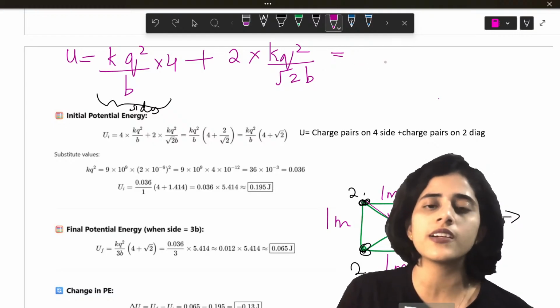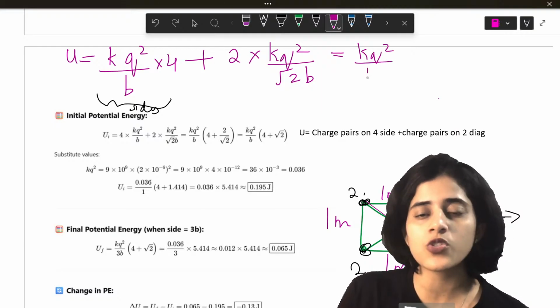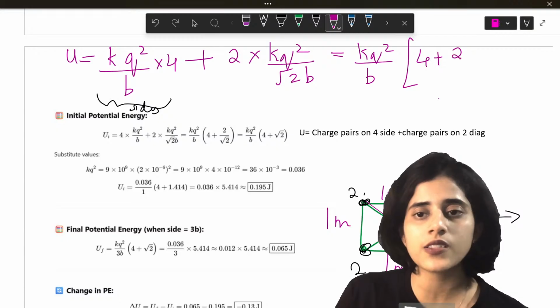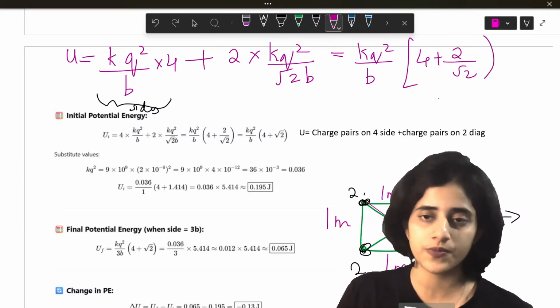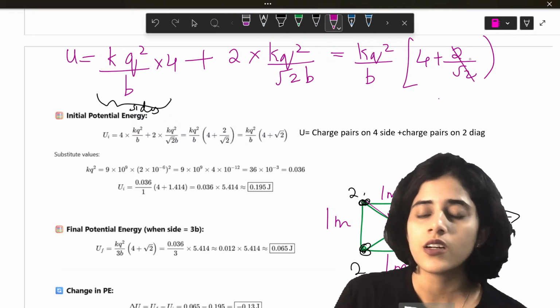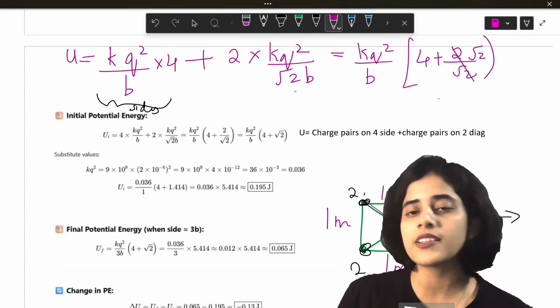So what is common here? KQ square by B is common. So KQ square by B comes out. So what remains? 4 plus 2 divided by root 2. So this is what? 2 divided by root 2 will be root 2. 4 plus root 2. Now I can substitute the values.